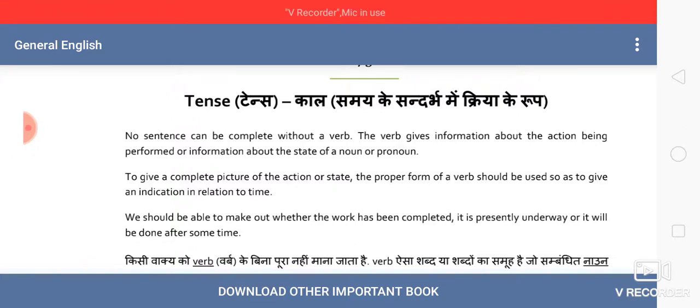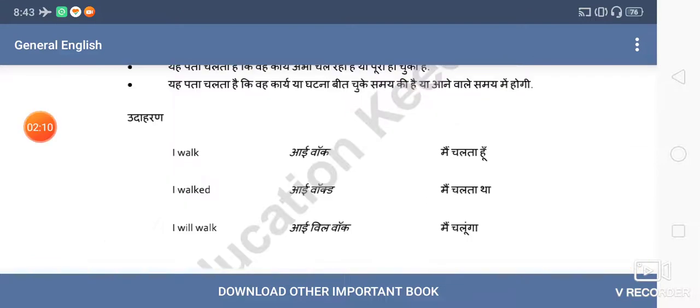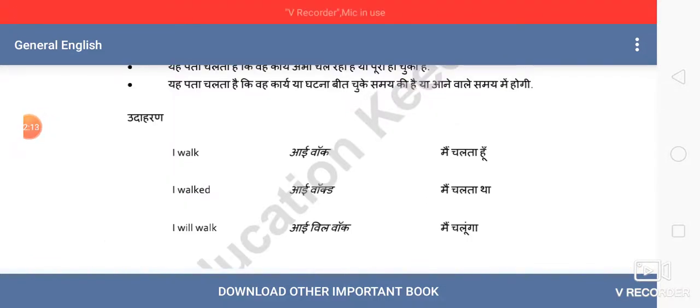Like in the second line, you can see, to give a complete picture of the action or state, the proper form of verb should be used, and that indicates the correct timing. So, we should be able to make out whether the work has been completed, or it is presently underway, or it will be done after some time. I hope you understood now. In the last line, this is a very good symbol for three types of tenses: present tense, past tense, and future tense. Here are three small sentences. You can understand the value of time or tenses in this.